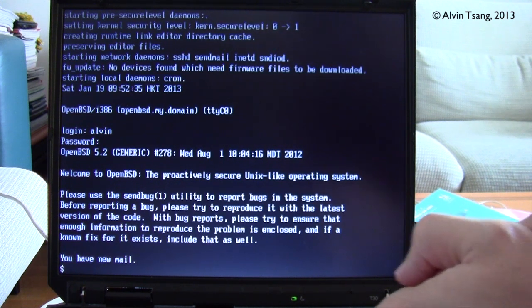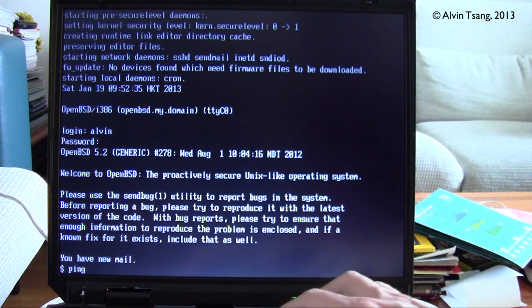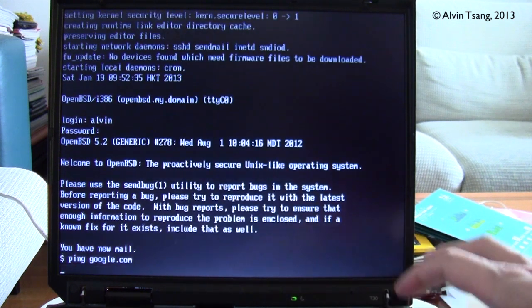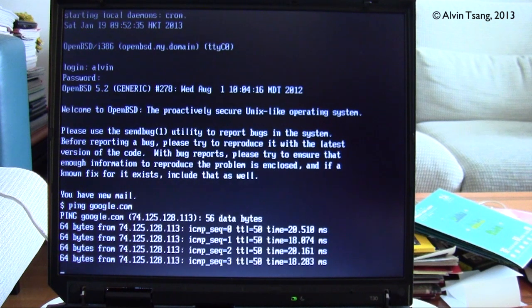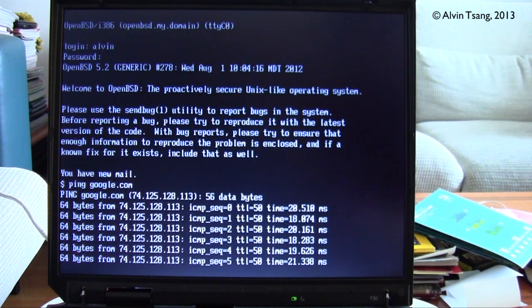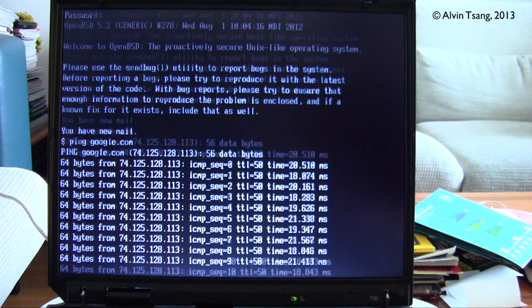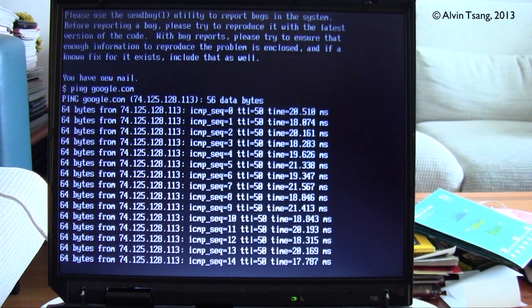Now just to check that the internet works, I'll ping a popular website. And you can see the ping is working, so this shows that the internet is working.